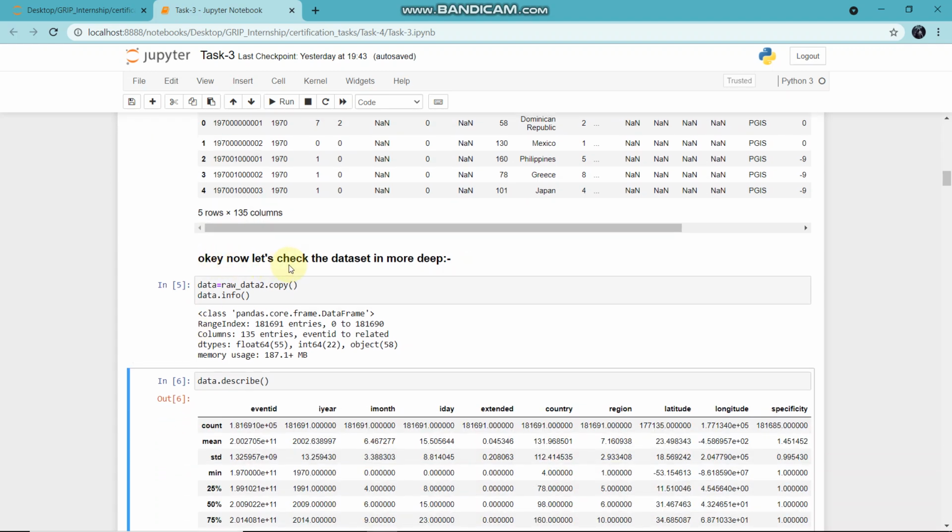Okay, now let's check the data. For this, first we have to create a checkpoint: data equals to raw_data2.copy. It saves the current state of our original dataset.